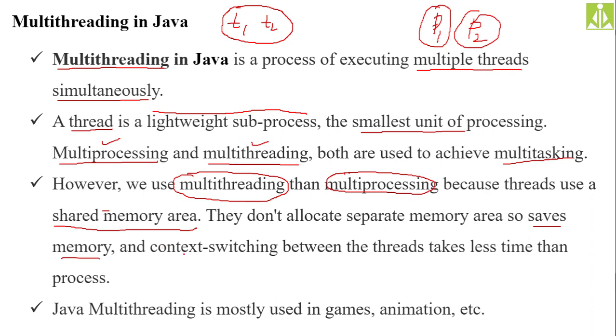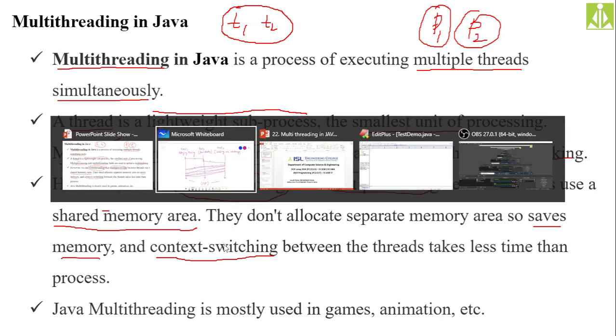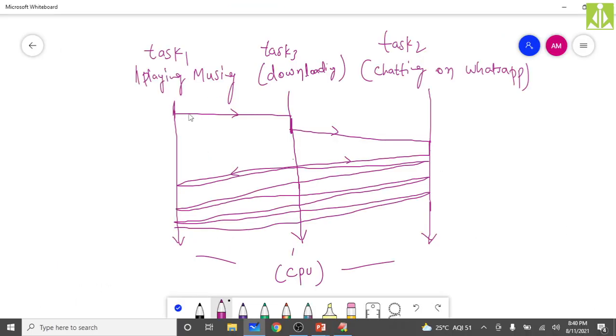And context switching is another important term that we need to understand. Context switching between threads takes less time than process context switching. Context switching is nothing but, as I told you, switching from task 1 to task 2. The CPU is going from task 1 to task 2. When it is going from task 1 to task 2, it has to save the status of task 1. I mean how far it played, what still remained, where exactly the tracking point is, all those details it has to save somewhere in the memory, before switching.